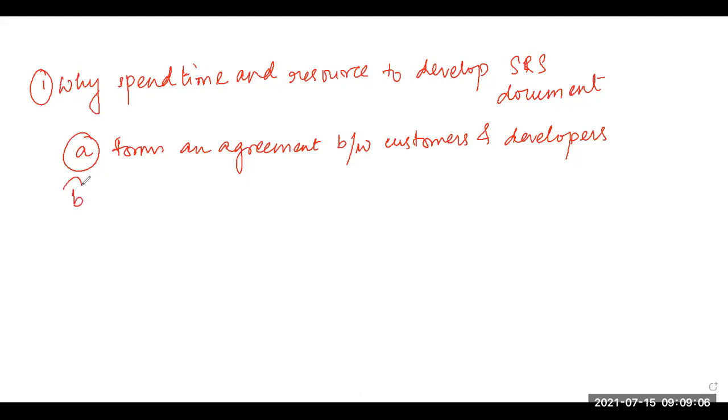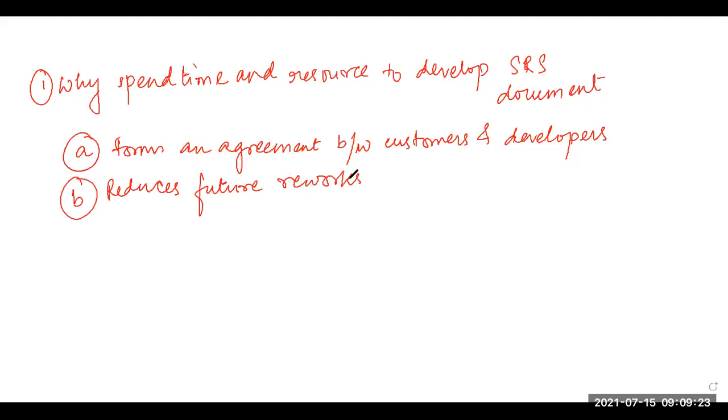The next reason for a well formulated SRS document is that it will reduce future rework.